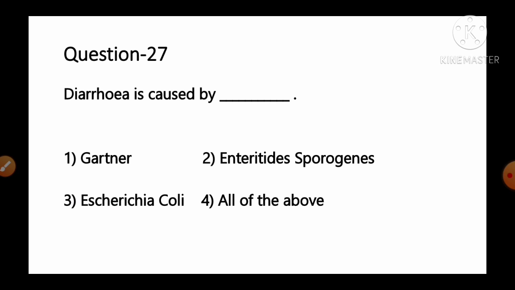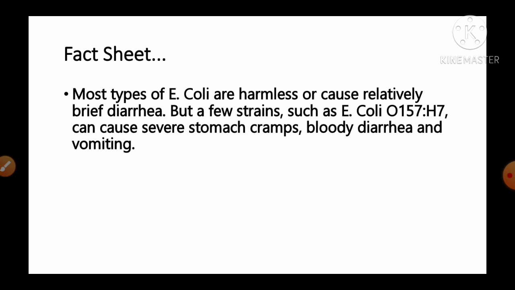Move to the next question number 27. Diarrhea is caused by option number 1 Gartner, number 2 Enteritidis sporogenous, number 3 Escherichia coli, number 4 all of the above. And the fact given regarding this question, it is most types of E. coli are harmless or cause relatively brief diarrhea, but a few strains such as